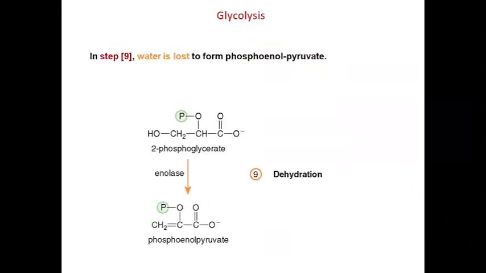The next reaction is the dehydration of 2-phosphoglycerate. The phosphoglycerate molecule is dehydrated to yield phosphoenol pyruvic acid. This reaction is catalyzed by the enzyme enolase.